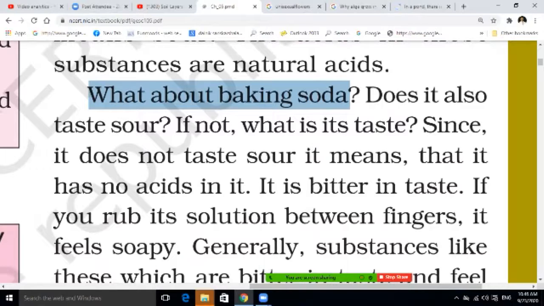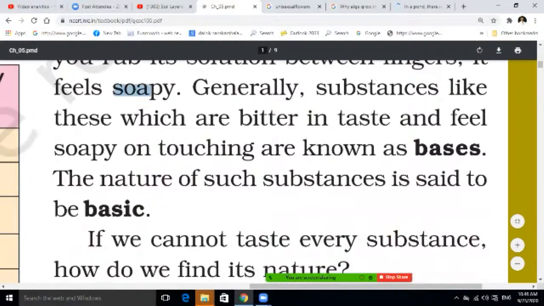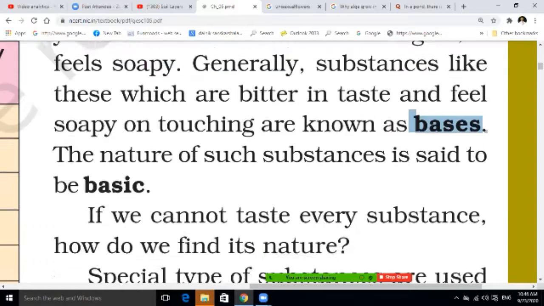If you rub its solution between the fingers, it feels soapy. All of you know that if you put soap in your mouth, it feels soapy. Substances like these are bitter in taste and feel soapy on touching. That is basically like soap. So the nature of such substances is said to be basic.